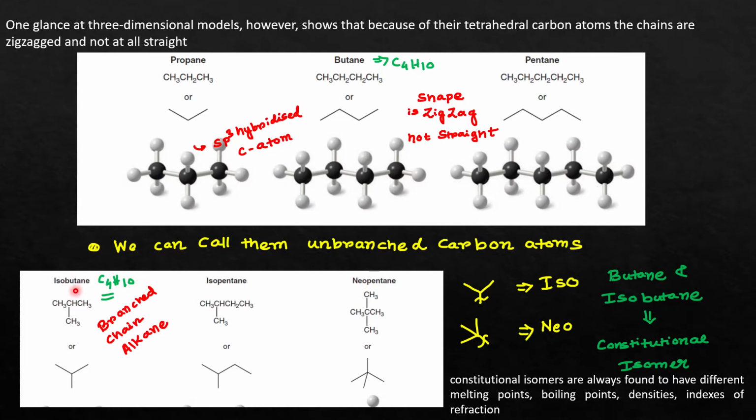Now there is one interesting thing to be noticed. If you see the general formula of isobutane and butane, they are the same. Both have the formula C4H10, but you can see that the major difference lies in their structure. The bond connectivity is different in butane and isobutane, so they are called constitutional isomers. Constitutional isomers have the same molecular weight and same molecular formula, but their structures are different, so they have differences in physical properties like melting points, boiling points, densities, index of refraction, etc.